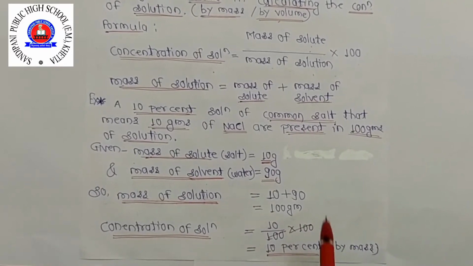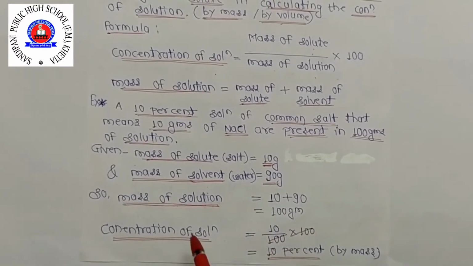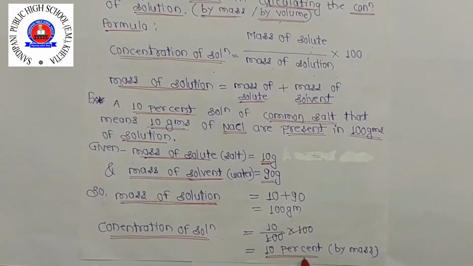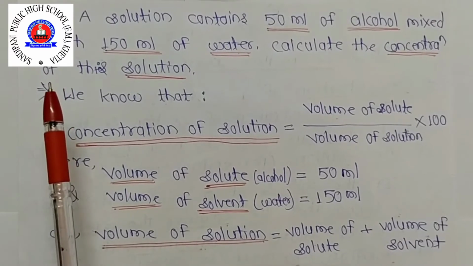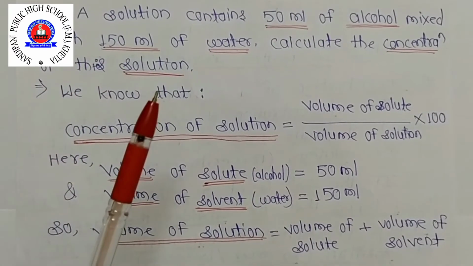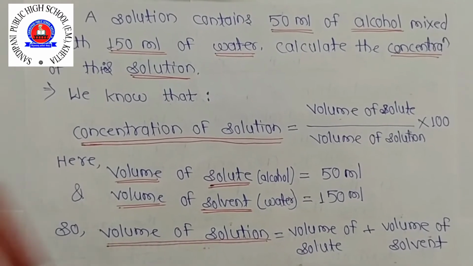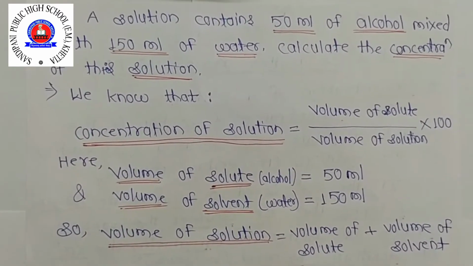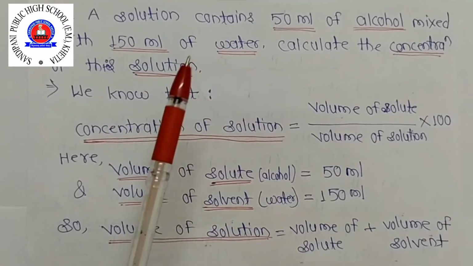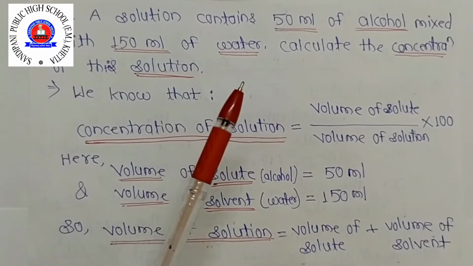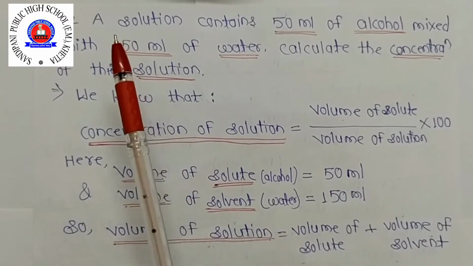So this is the example of solid solute dissolved in liquid. So we got the concentration of solution, there is a 10. Now second example, in the case of liquid solute dissolved in a liquid solvent. Before that we took the example of solid solute dissolved in a liquid, so we calculated the concentration of solution by mass. So here we have the example of liquid in liquid, so we calculate the concentration of solution by volume. Clear? So we are starting the example.